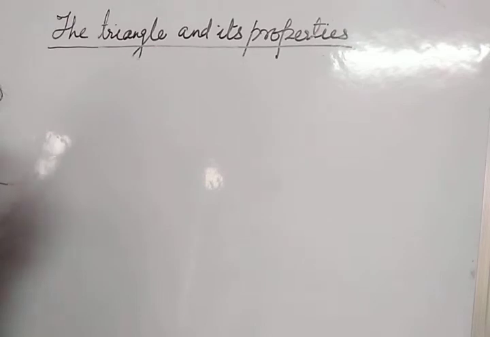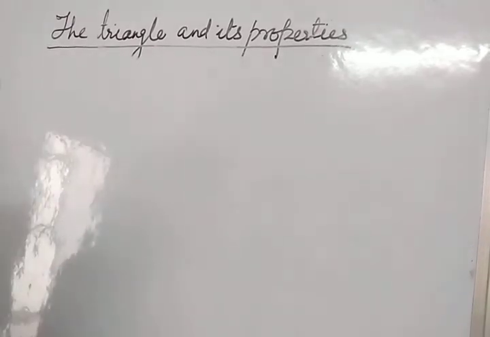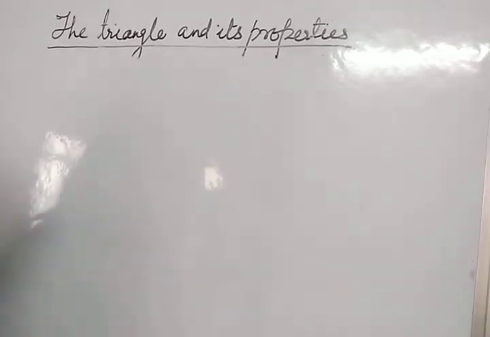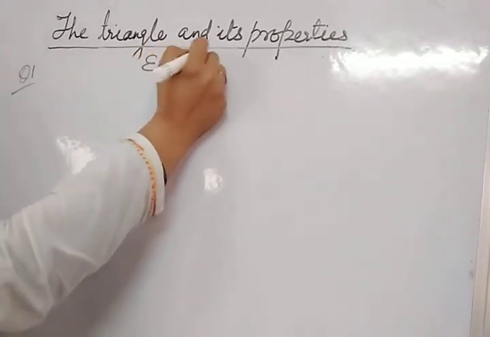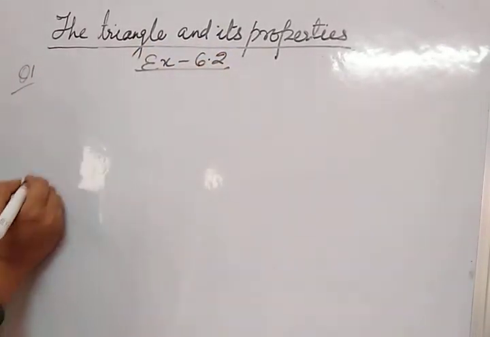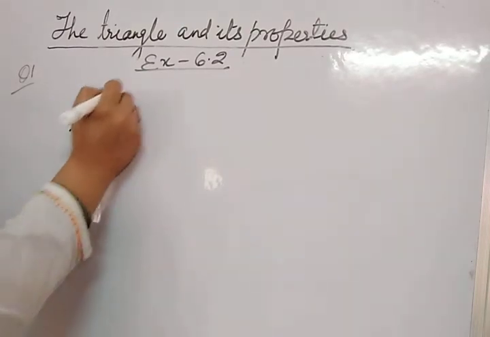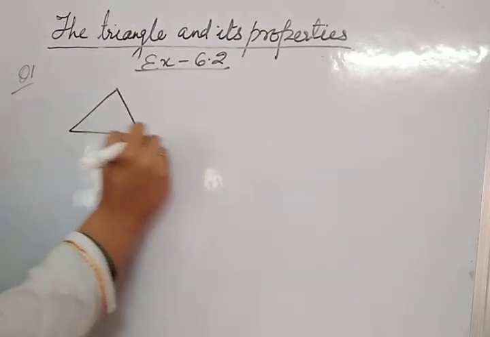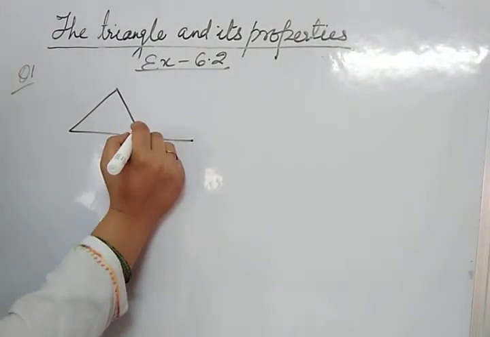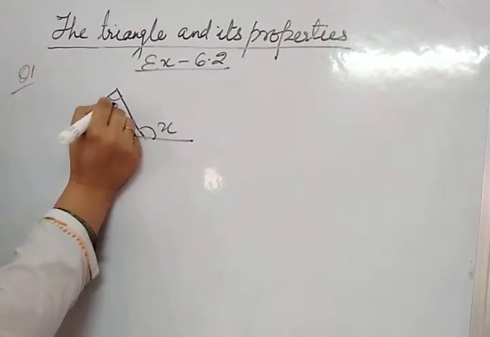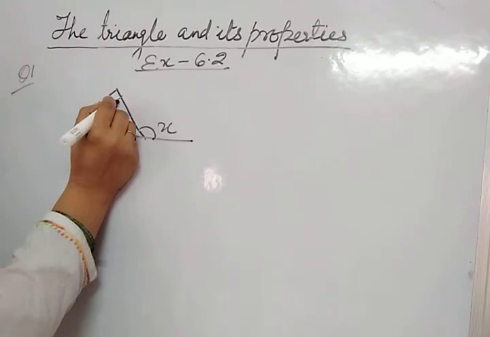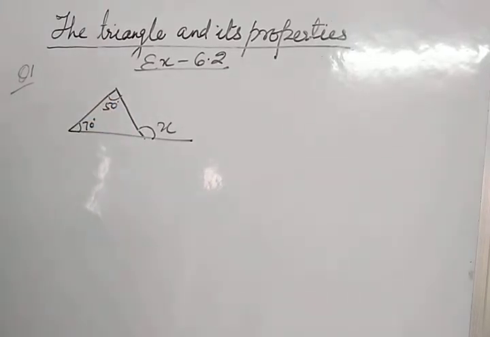This is called the exterior angle property of a triangle, which we are going to use in the next exercise, exercise 6.2. See the first question. This is our exterior angle x and the interior opposite angles are 50 degrees and 70 degrees. You have to find out the value of x.